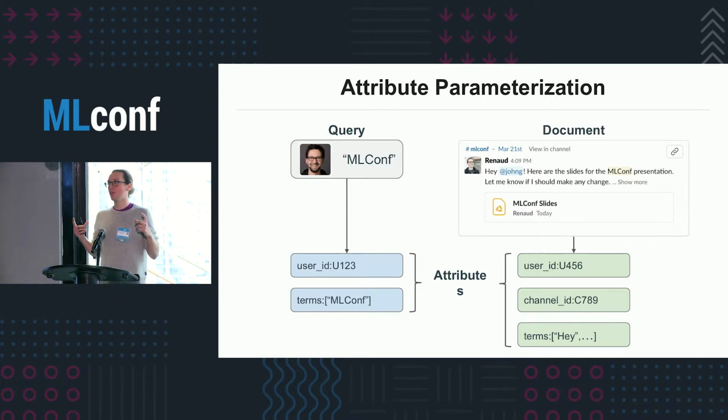One of the interesting characteristics of all of these attributes is that they're very high dimensional, right? We have millions of users, so there are millions of possible user IDs for the query user. Terms, again, queries can have different lengths. There's a bunch of different terms that are possible in queries. Same for the user ID in the document, or the channel, or the terms.